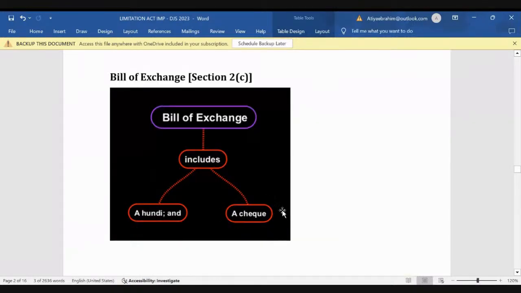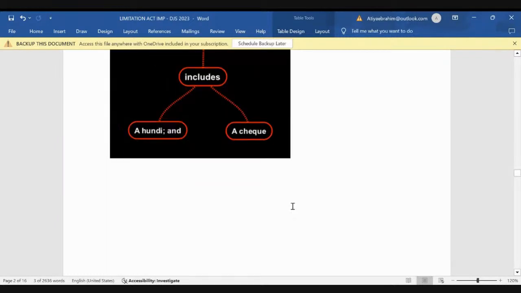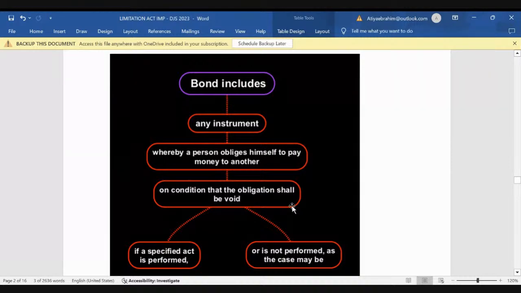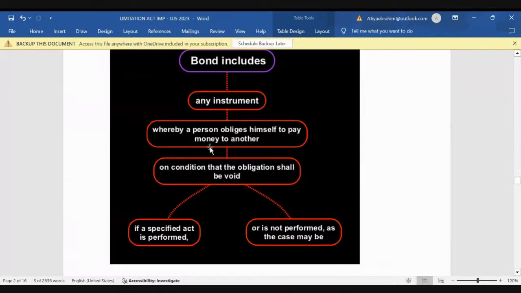Section 2 clause C. And 2 clause D is defining bond, which includes any instrument whereby a person is obliging himself to pay money to another on a condition that the obligation shall be void if a specified act is performed or is not performed, as the case may be. So section 2 clause D is bond.